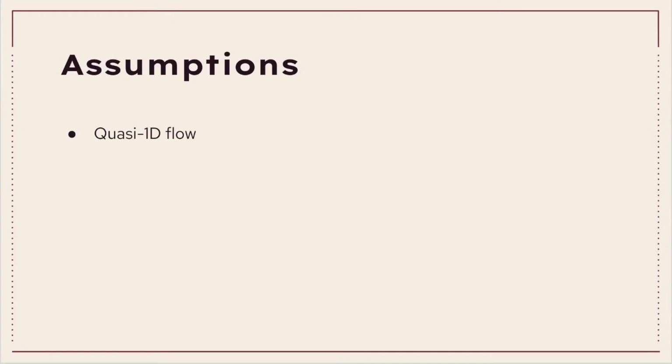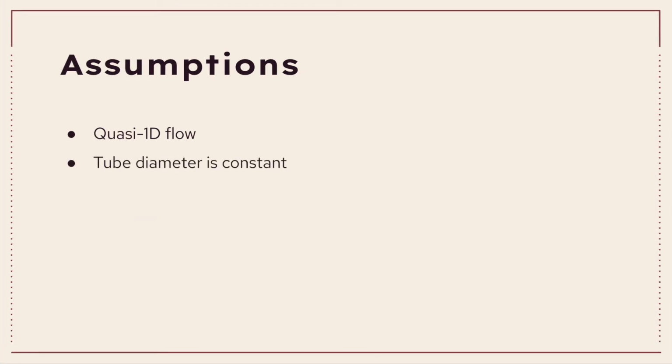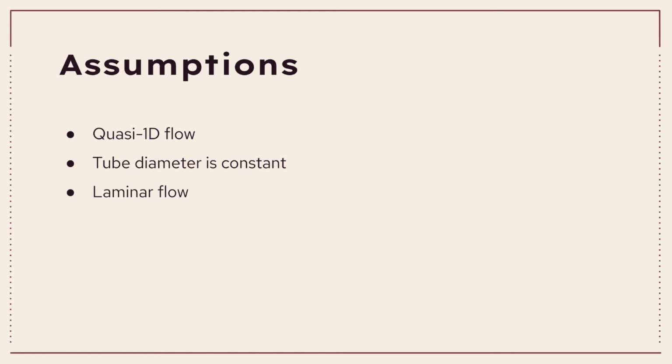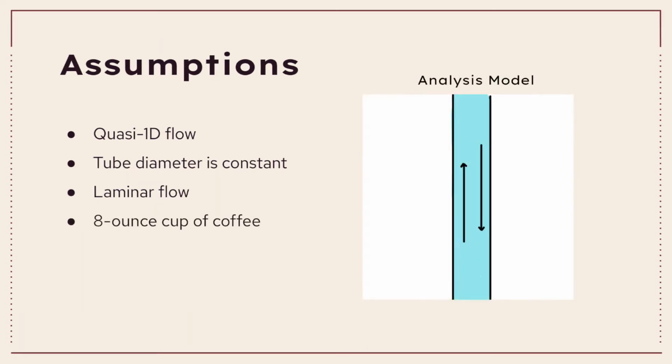In our analysis of this system, we first make a few assumptions. First, we assume the system is quasi-1D, meaning we ignore the curve in the tube. We also assume that the tube diameter is constant, ignoring any imperfections. We assume laminar flow, as the tube diameter is small enough to discount any turbulence in the boiling water. Finally, we assume that the amount of water needed for a typical cup of coffee is 8 ounces.